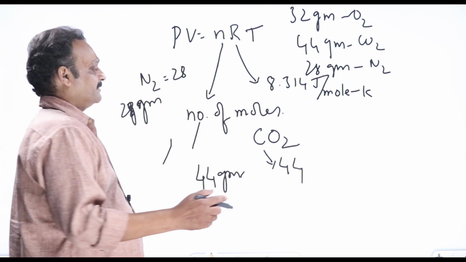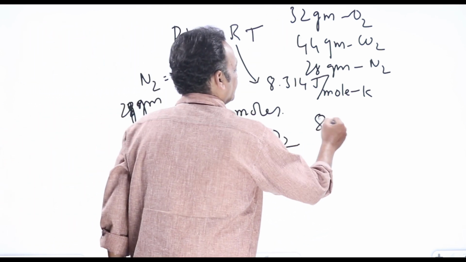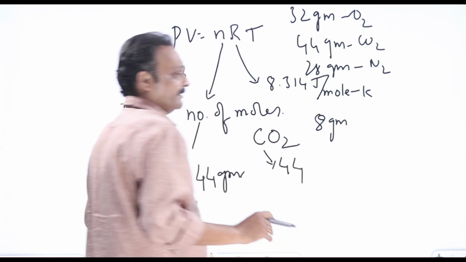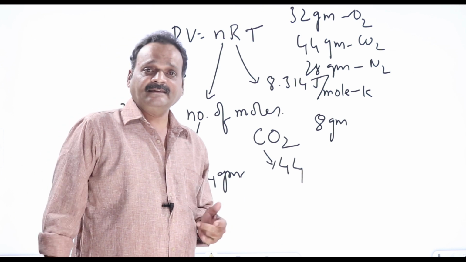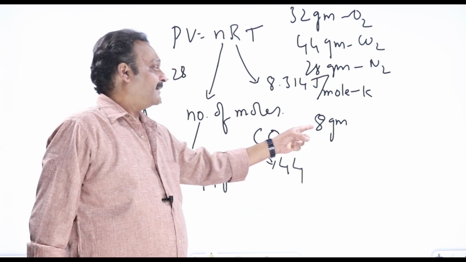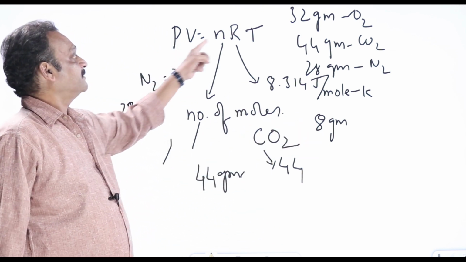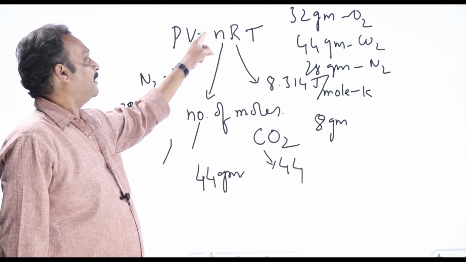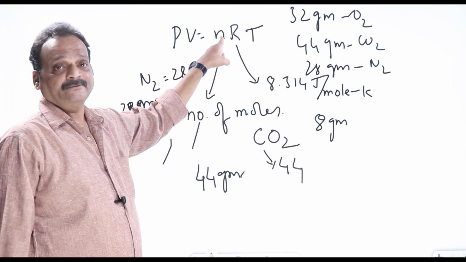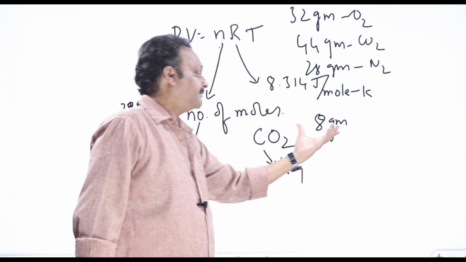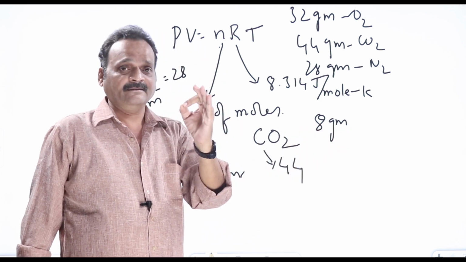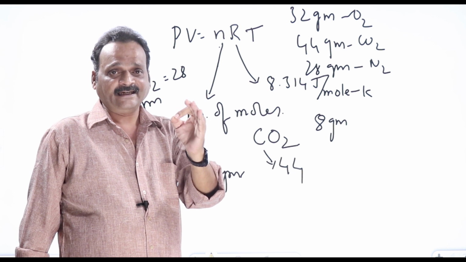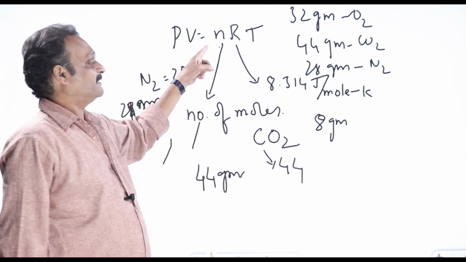In the examination, questions come like: 8 grams of oxygen is expanded from so and so volume to so and so volume at so and so temperature. What is the change in pressure? If I want to use this equation here, how much should be the n value we should take? Most students, when they see oxygen, the first thing that comes to mind is 8, the atomic number, so they take n as equal to 1.